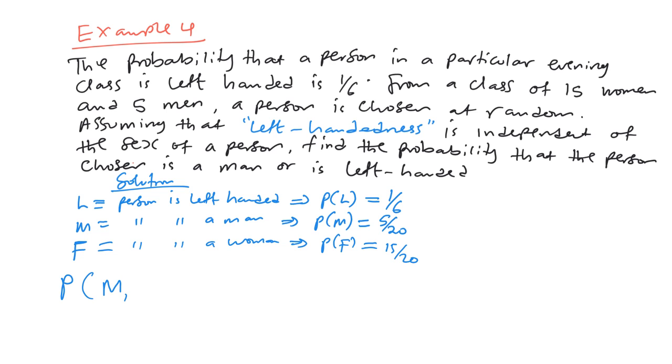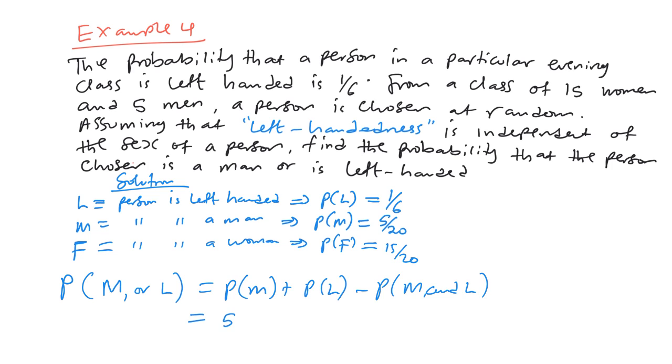Now, they are saying find the probability that the person chosen is a man or is left-handed. P of M or L is P of M plus P of L minus P of M and L. But this is an independent situation, okay? The probability of a man, 5 out of 20, plus 1 out of 6, minus 5 over 20 times 1 out of 6. Because it is an independent situation, to get the intersection of M and L, we multiply.